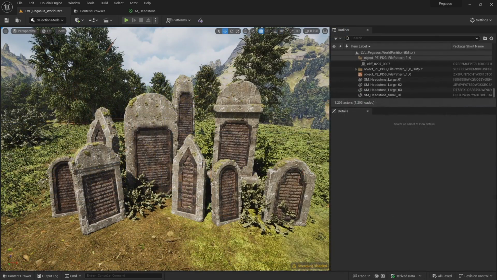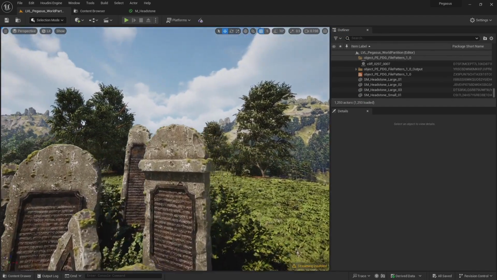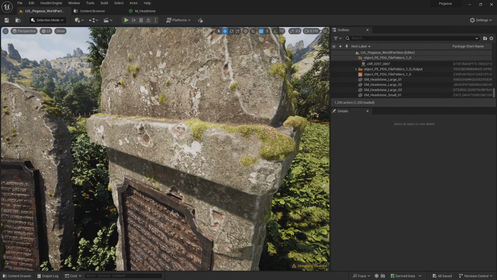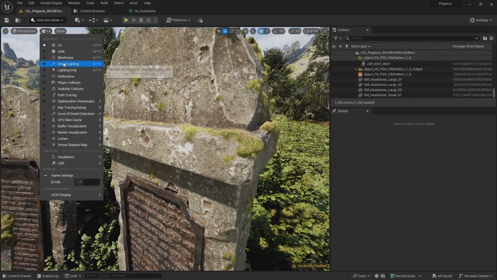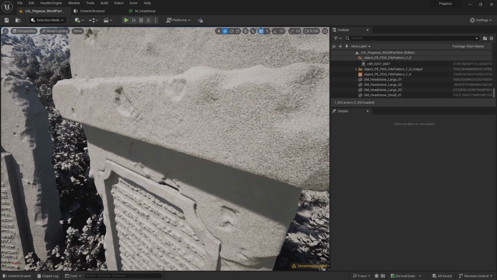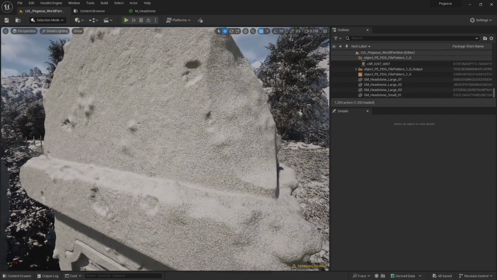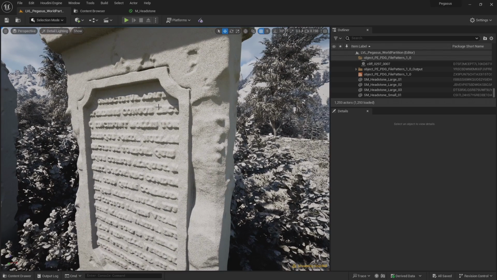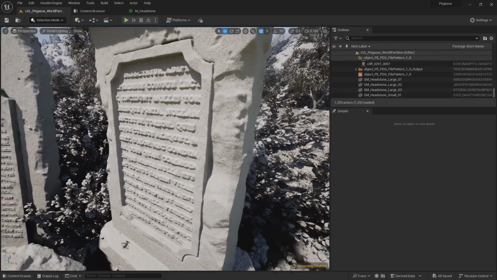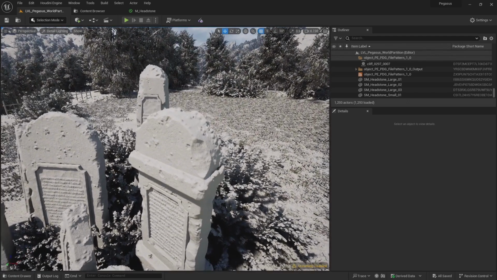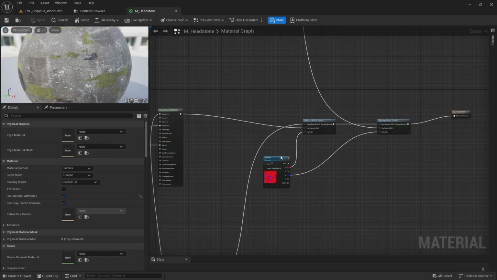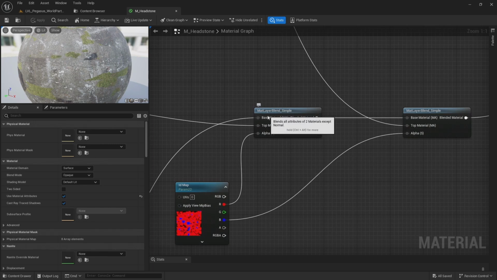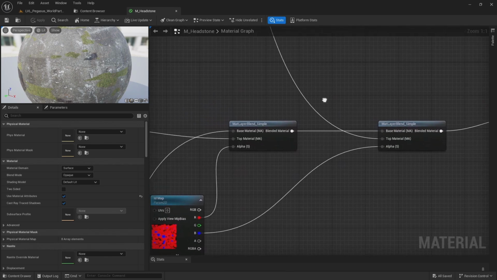So after I finished this material and finished recording, I noticed a couple of issues with the material. If I just switch to detailed lighting to make things clearer, you can see I've got the same normal map applied across the entire mesh. I'm not seeing the metal or the rock normal map. And that's because if I come into my material, I was using the material layer blend simple. If I hover over it, it says it blends all attributes of two materials except the normal map. So it's not blending together those normal maps.